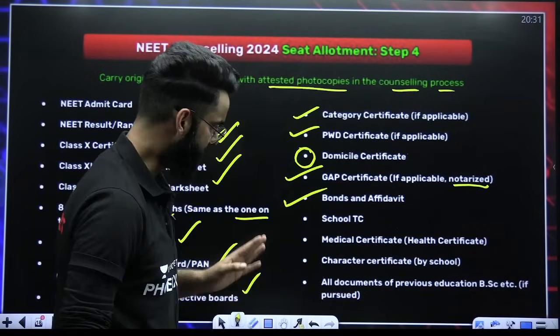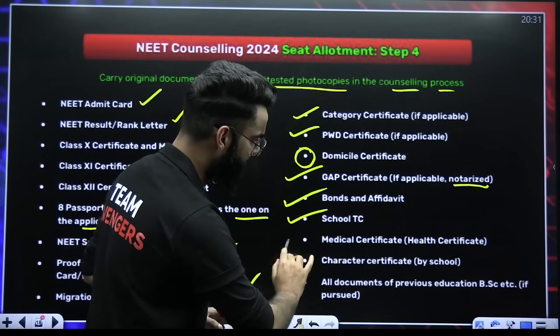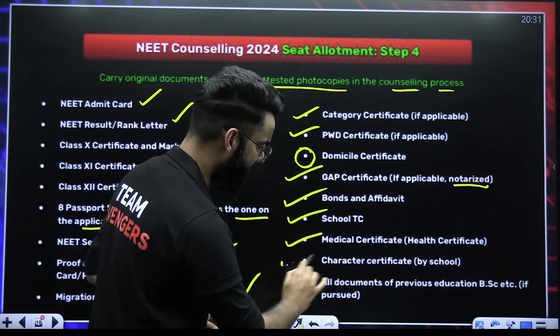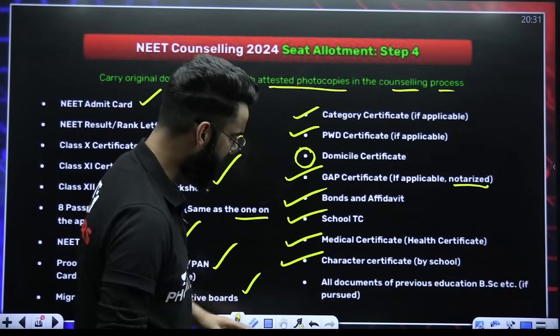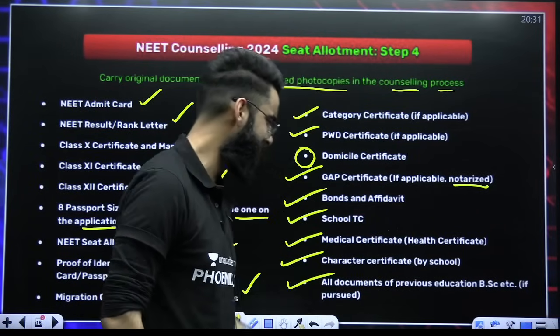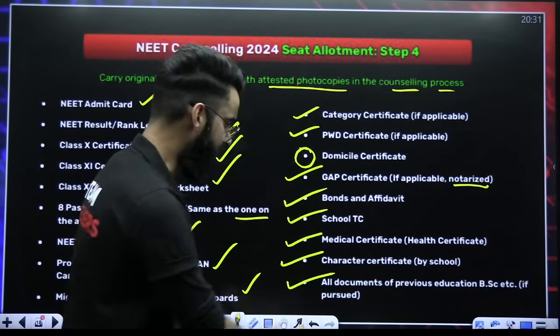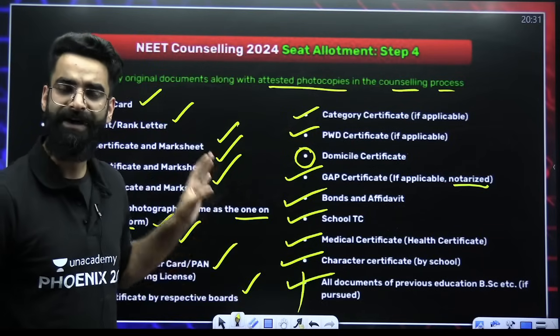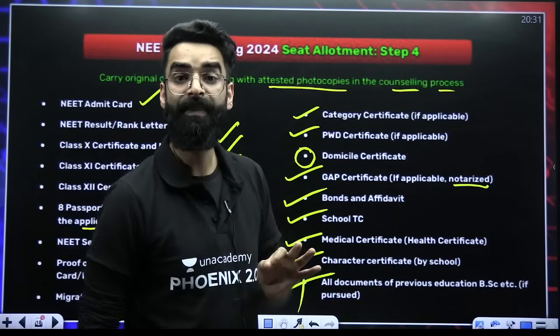Bonds and affidavits, you'll get to know. School TC, medical certificate, health certificate, character certificate, which will be issued by the school, and all documents of the previous education, if you have done some BSc or whatever. If not, then you can avoid this part. So, my dear students, these are the documents which you need for the counseling process.